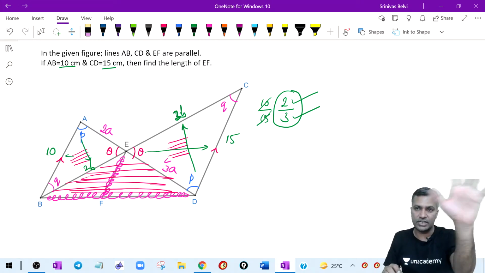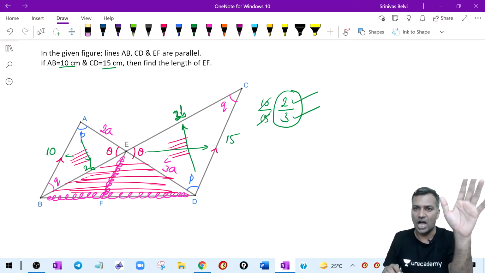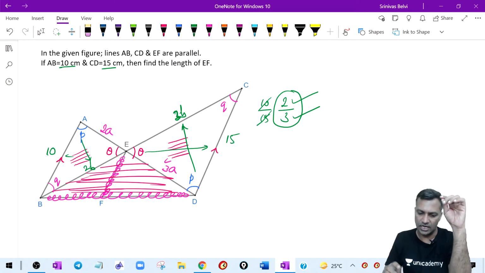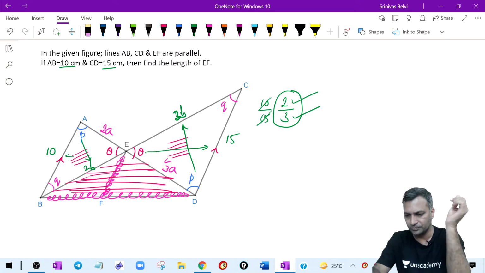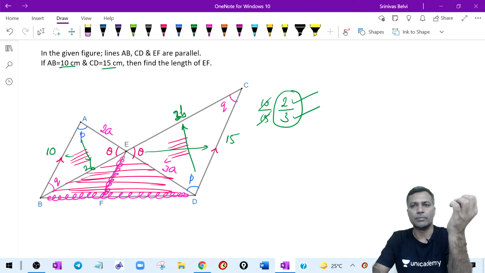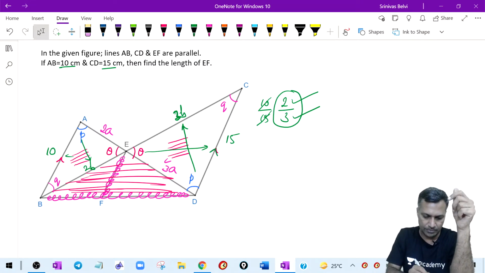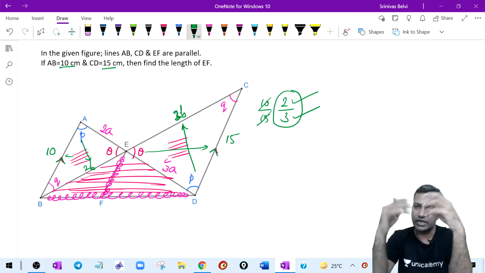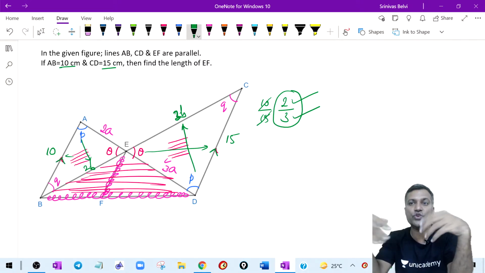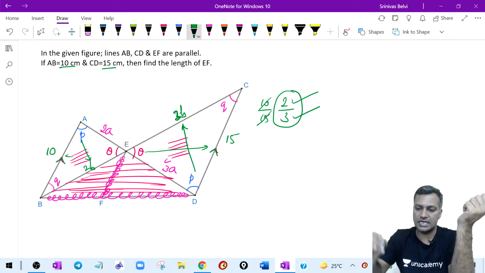Good. So far is it good, everyone? Are you able to see these similar triangles, and did you understand how I wrote those values? Quick. Because the first thing is to learn to visualize where the similarities are. We should be able to visualize them. Vertically opposite angles, parallel lines. There were parallel lines here. AB and CD were parallel, and there were vertically opposite angles. I should be able to visualize that first. That is the most important element.